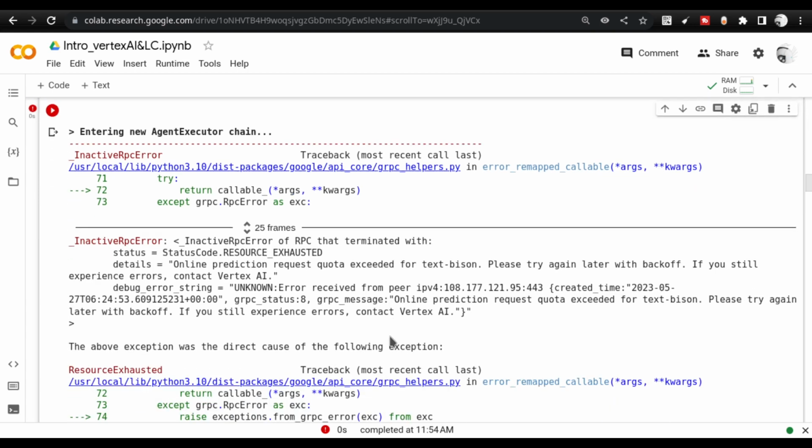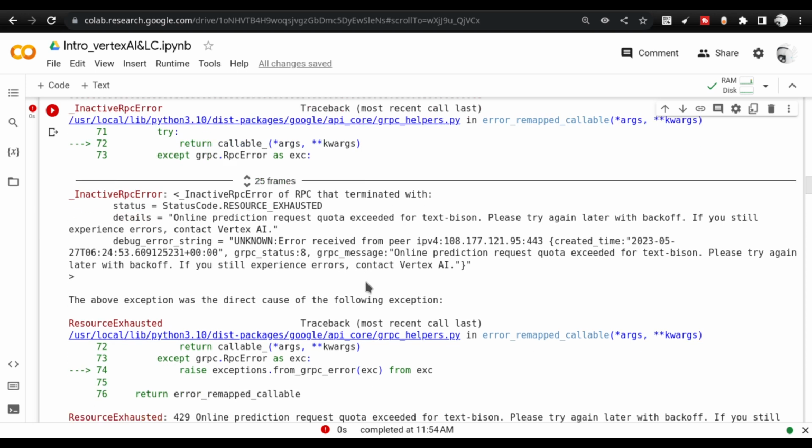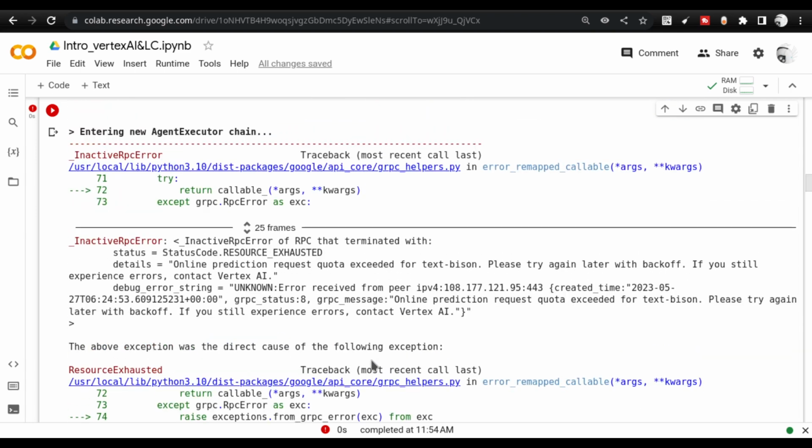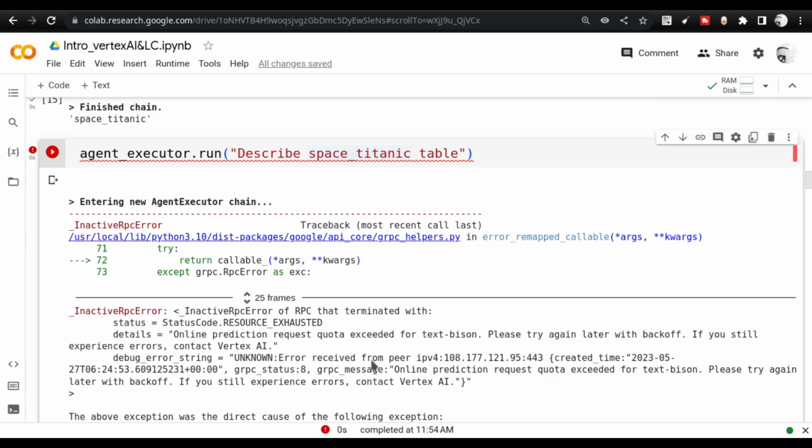Sometimes you see the resource exhausted error. This kind of issue can happen because I have been doing a lot of predictions recently, so my quota for this particular date has been exceeded. This is the error you will get. I have been using it from the morning, trying to work out various things. It's okay. After some time you will be able to try again later with the back off. If you still experience the error, contact Vertex AI. This kind of error is more interesting, because if I don't get an error, then I have not done anything, right?